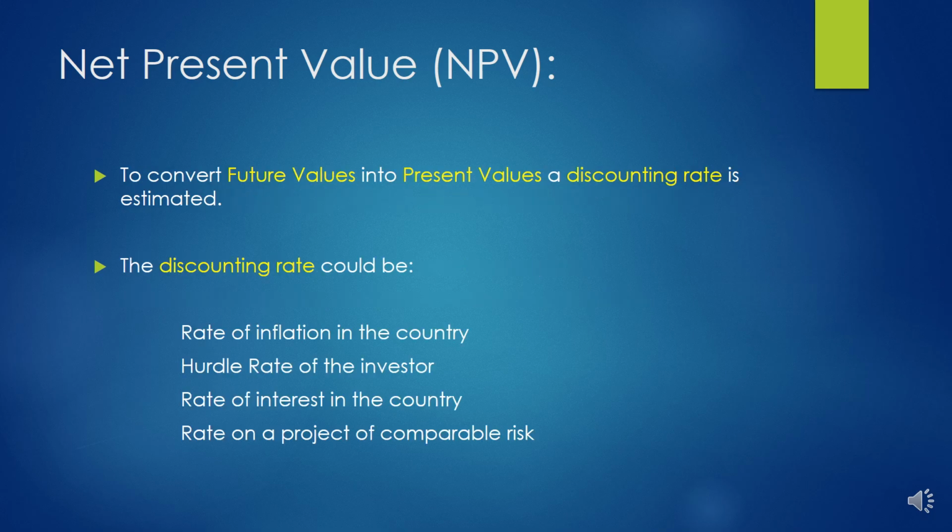Now, you have to bear in mind that to convert future values into present values, we have to use a discounting rate. And that discounting rate can vary. It could be the rate of inflation in the country, it could be hurdle rate of the investor, it could be rate of interest in the country, or it could be a rate on a project of comparable risk.